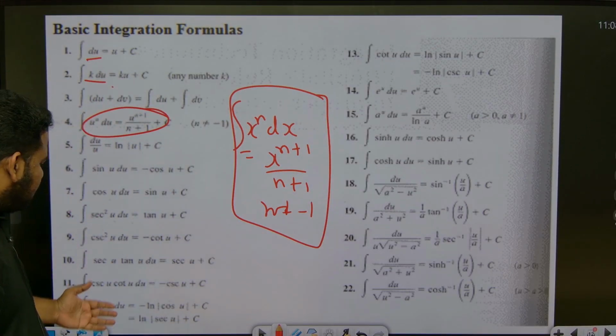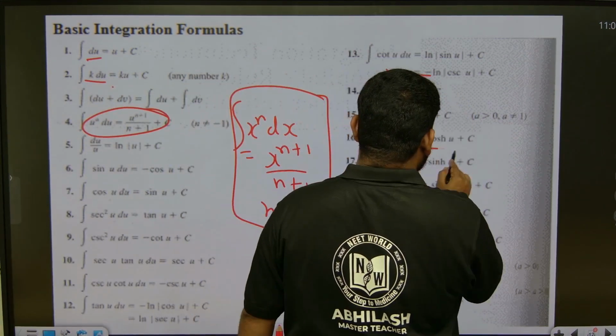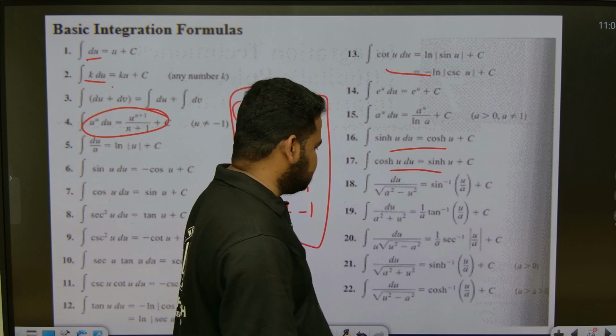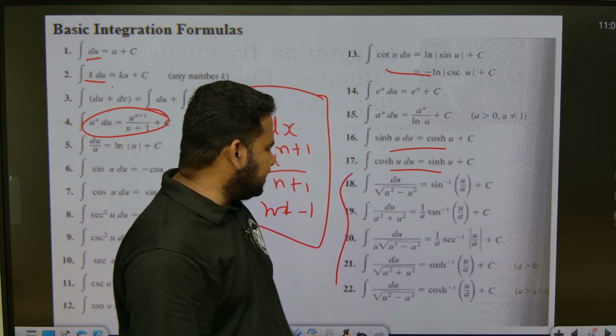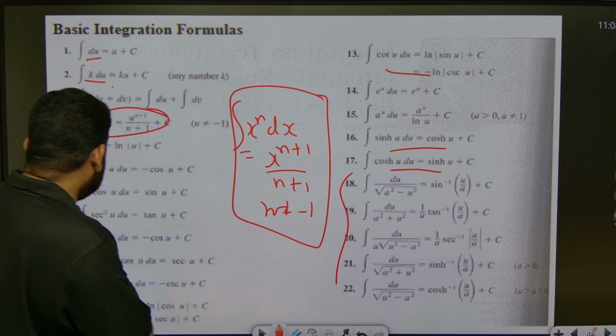Similarly, you know all the other formulas because you have already studied them for the boards. These are all the various formulas which you have to remember. These are for hyperbolic functions, these are for inverse functions, and these are normal trigonometric functions. So you have to remember this.